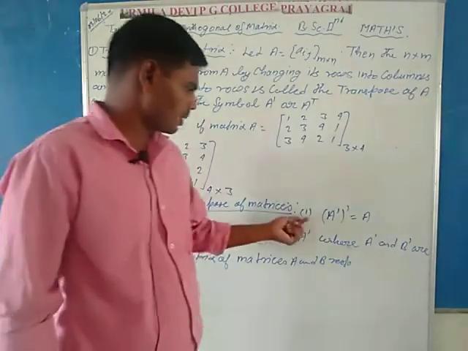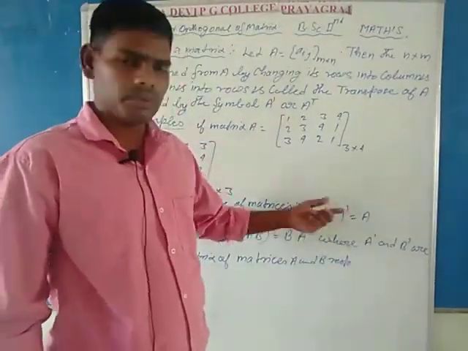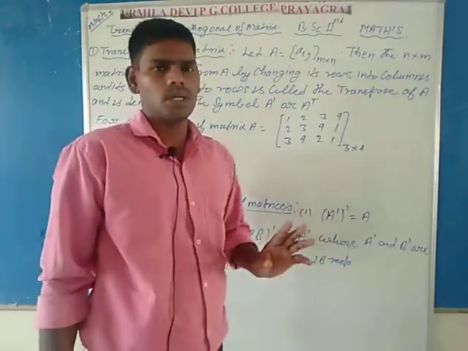In the first property, the transpose of the transpose matrix is equal to the original matrix.